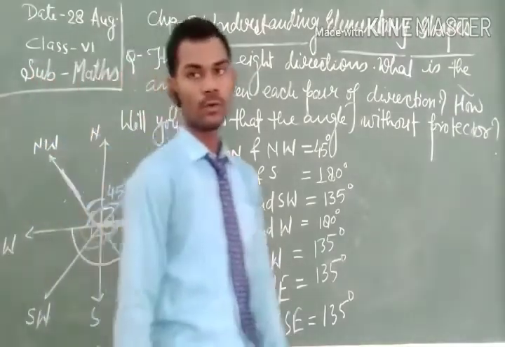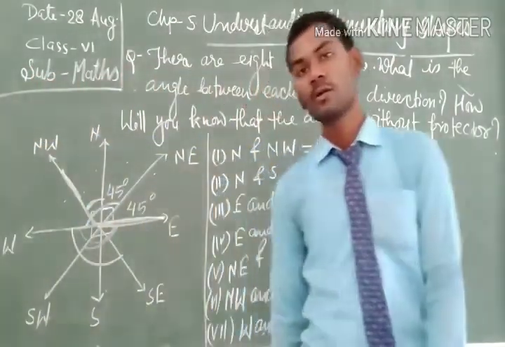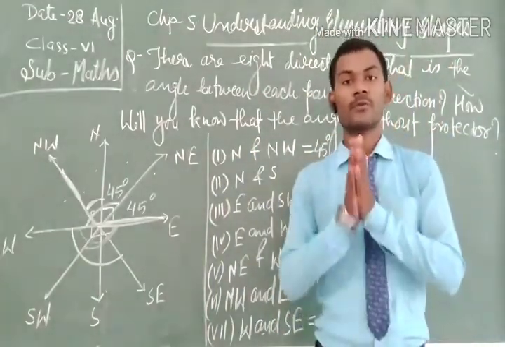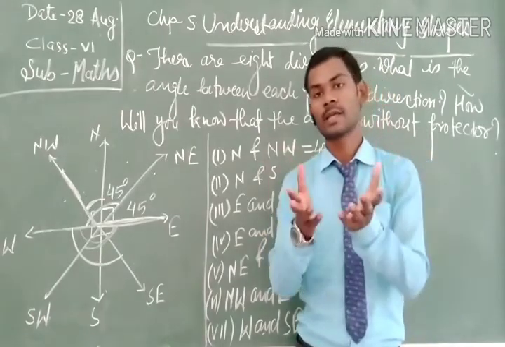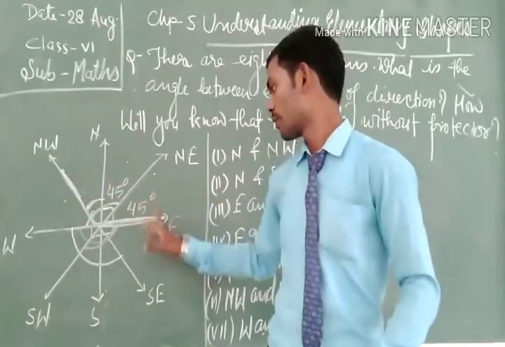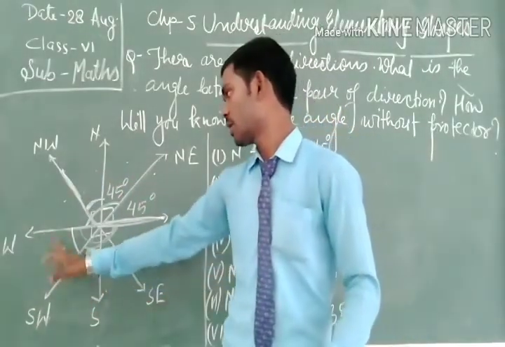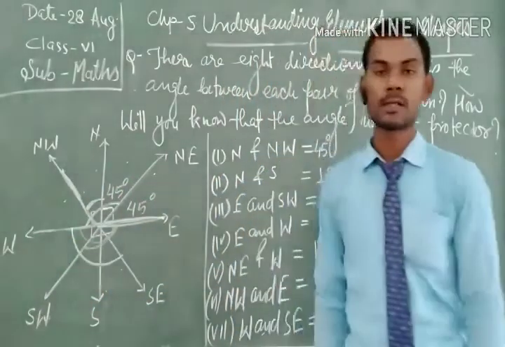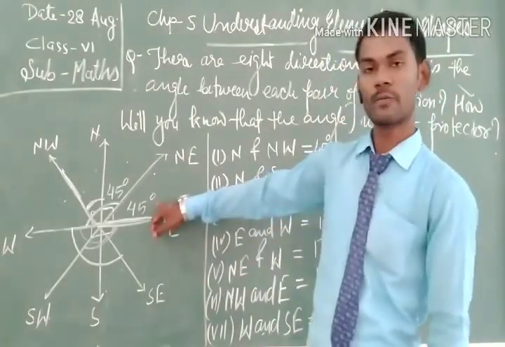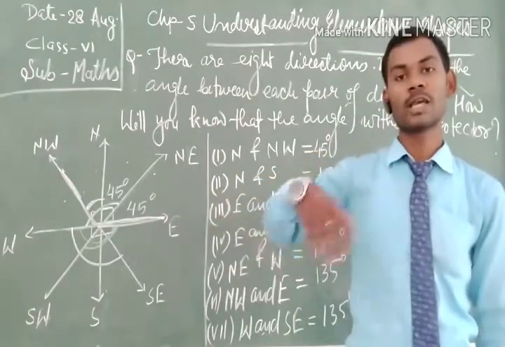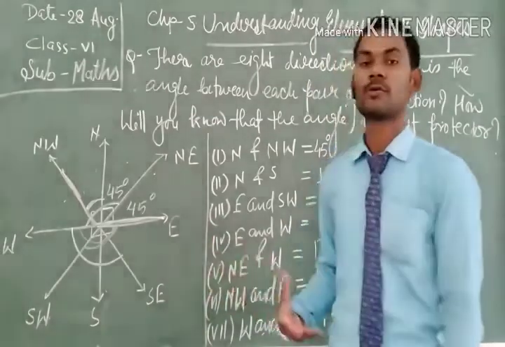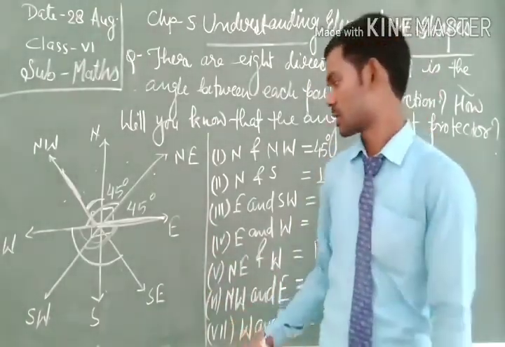And how do you know what angle is formed between two directions? For this, we have to divide the whole angle by how much? 1, 2, 3, 4, 5, 6, 7, 8. So when we divide 360 by 8, we get each part of 45 degrees, so that we can measure any angle formed by two directions without the protractor. So this is our answer.